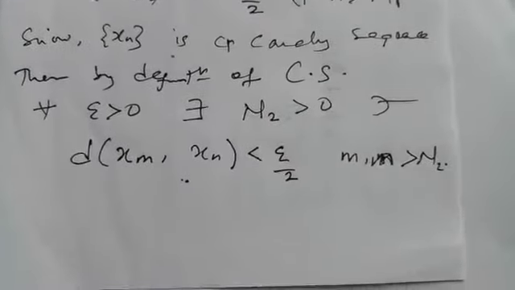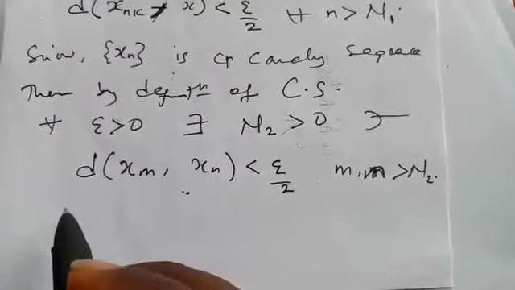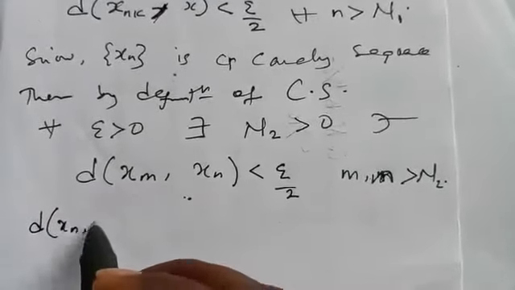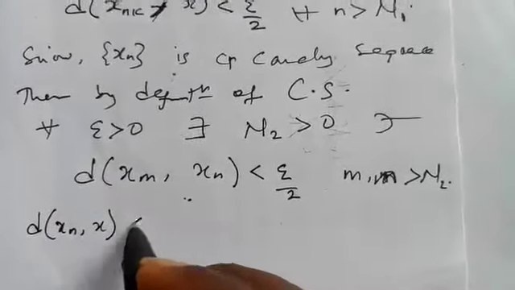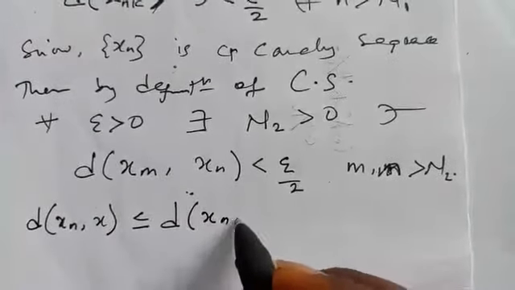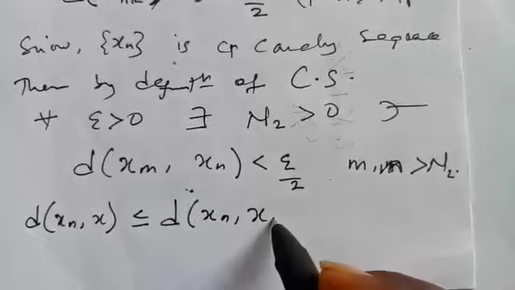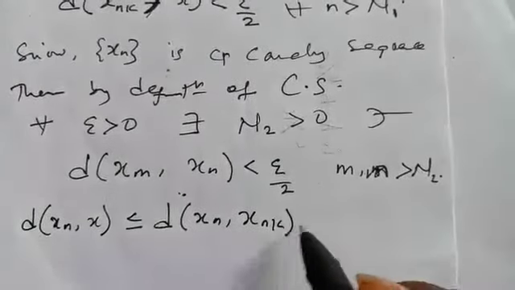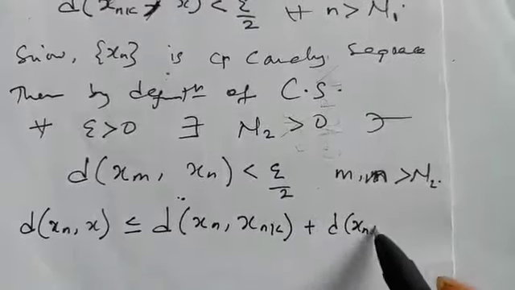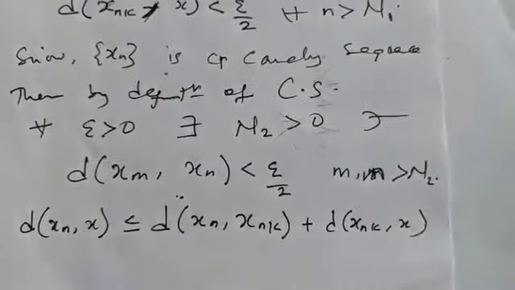Then we apply the triangular inequality. The triangular inequality we want to apply is this. We know that d of xn comma S is the same thing as d of xn comma snk plus d of snk comma x.